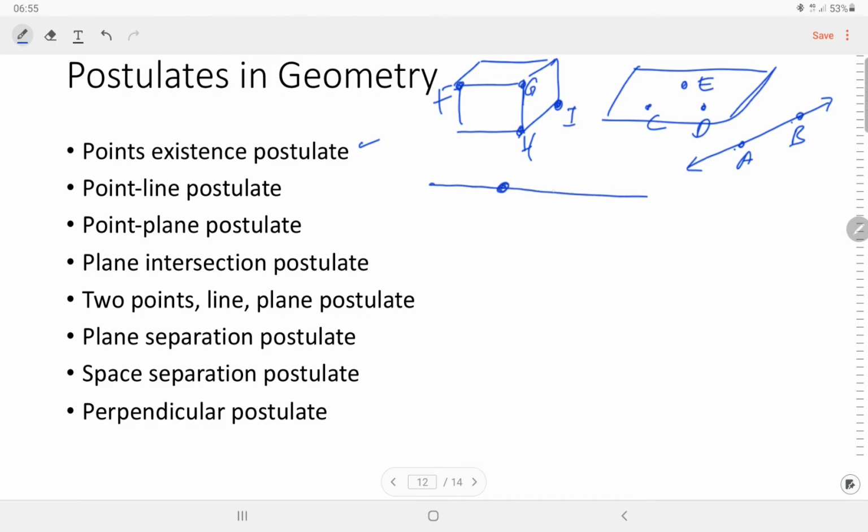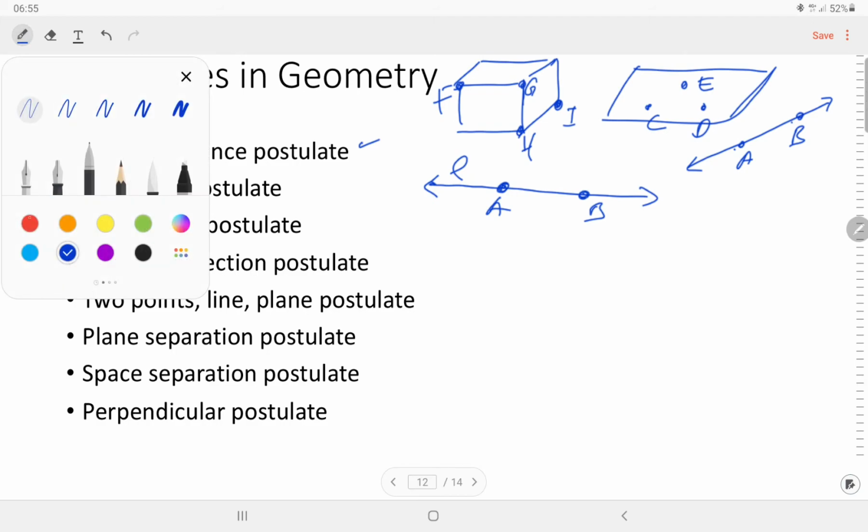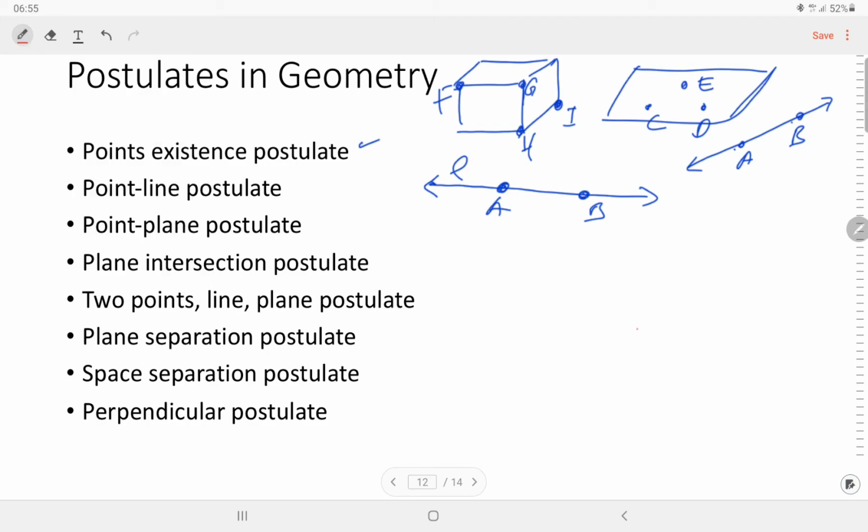So we have 2 points, this is A and B. Two points are contained in one and only one line, for example, this is line L. So it is incorrect when we draw 2 points but they are contained in 2 lines. This is an example.